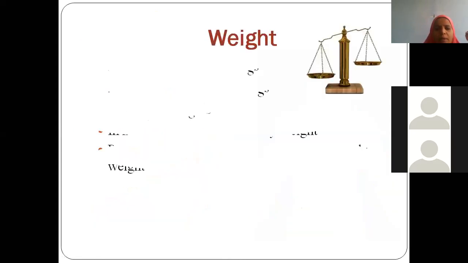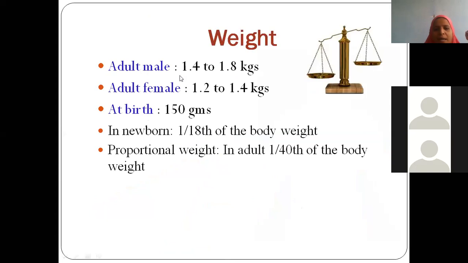Now, coming to the weight. In the adult male, it measures 1.5 kg approximately, that is 1.4 to 1.8 kgs, and in adult female 1.2 to 1.4 kgs. At birth, it is 150 grams. In the newborn baby, it is 1/8 of the body weight, and proportional weight in adults. So overall, 1/40th of the body weight is actually contributed by liver.